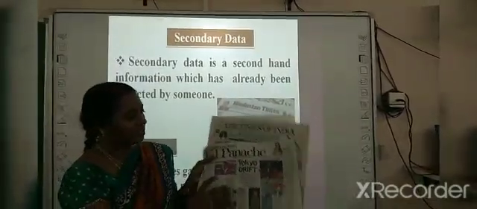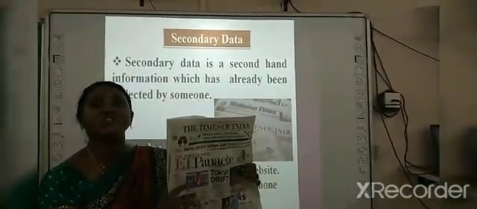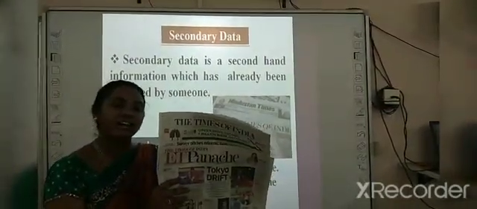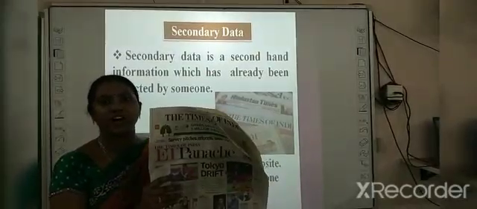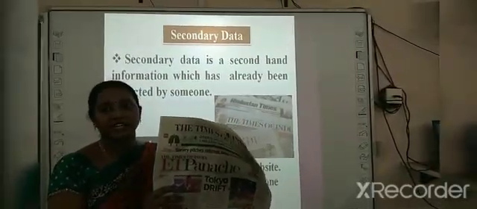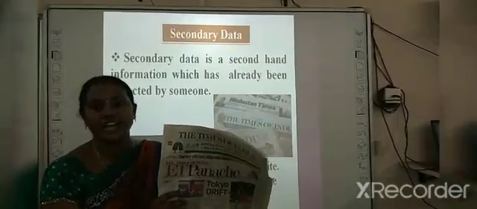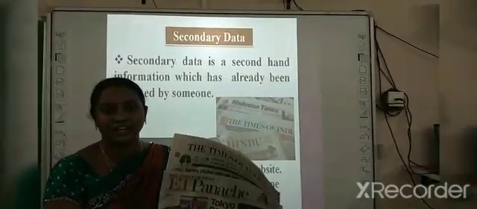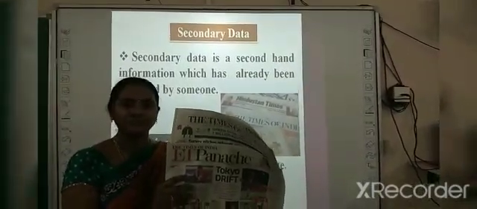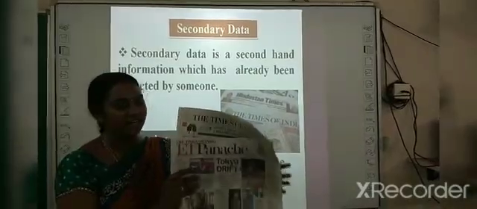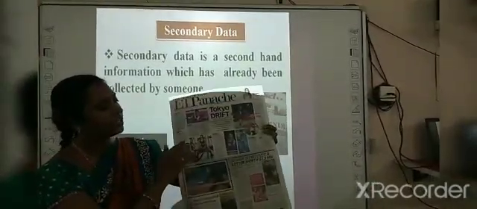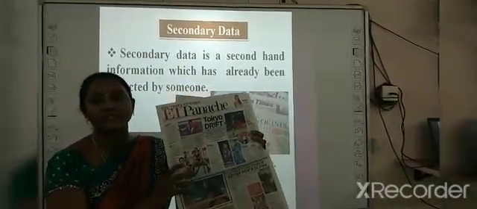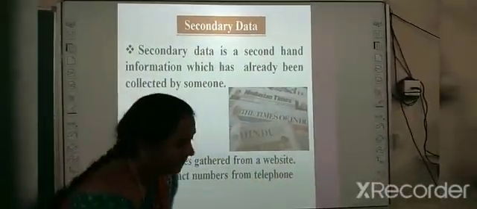The example is the newspaper. The information has been collected by someone yesterday or the day before yesterday or on a previous day. This sort of information we call secondary information. For example, the world news. We don't know what's happening there, so the world news and all is secondary data. See the sports news, which gives the information about this and all; it comes under secondary data.